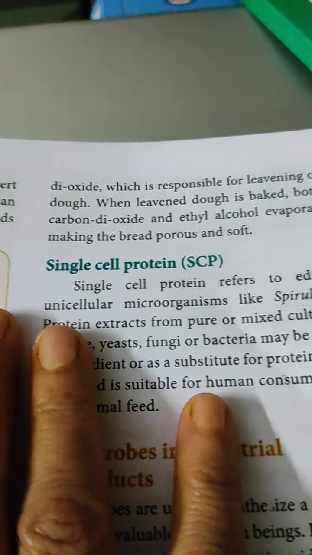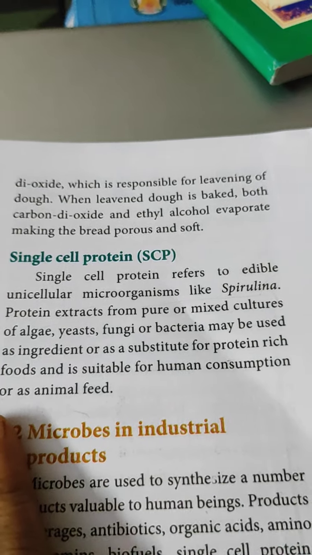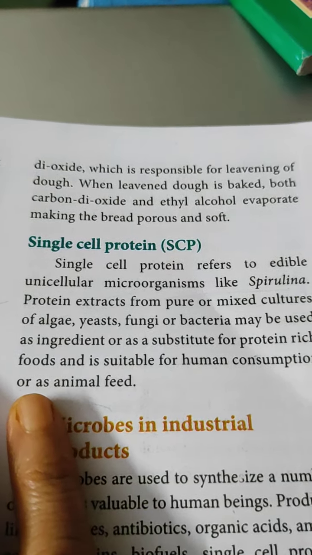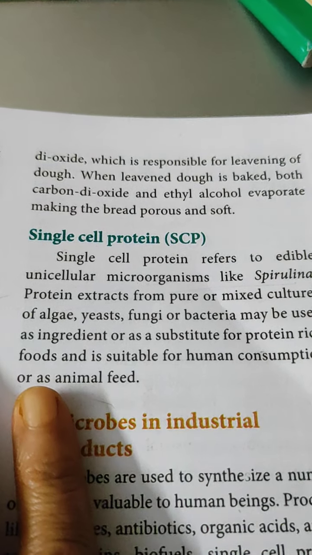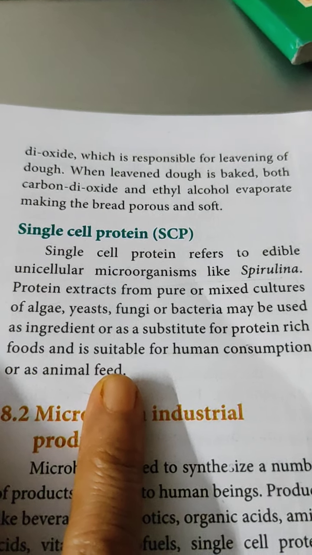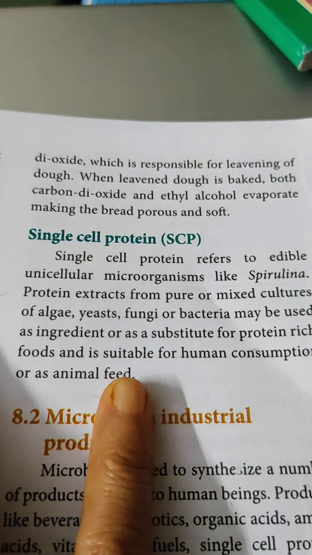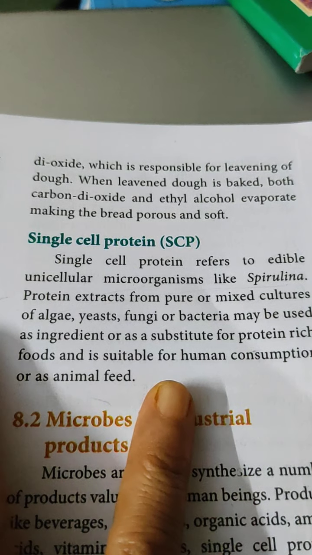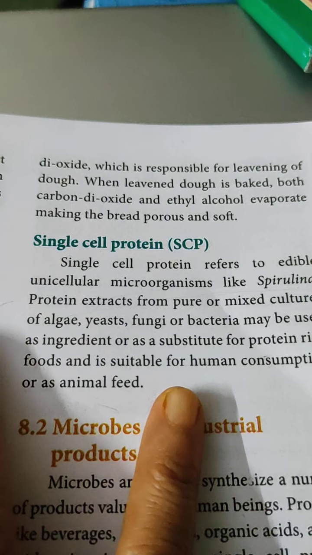Now, single cell protein we have already discussed in botany also. Single cell protein refers to edible unicellular microorganisms. Not only algae, certain fungi are also there, and some bacteria like Alcaligenes. All these things we have discussed in botany. So single cell protein refers to edible unicellular microorganisms like spirulina, which is a unicellular algae.